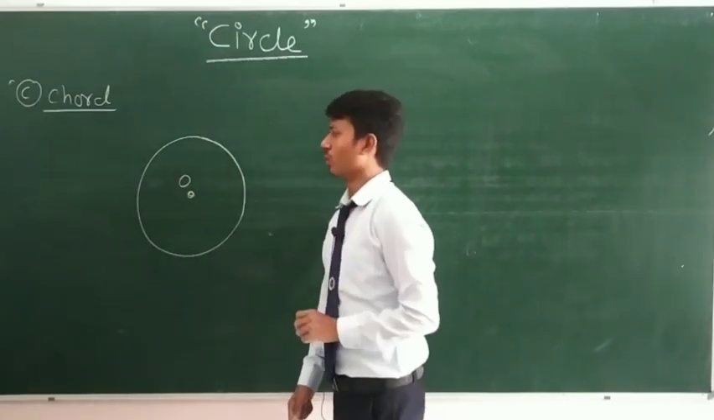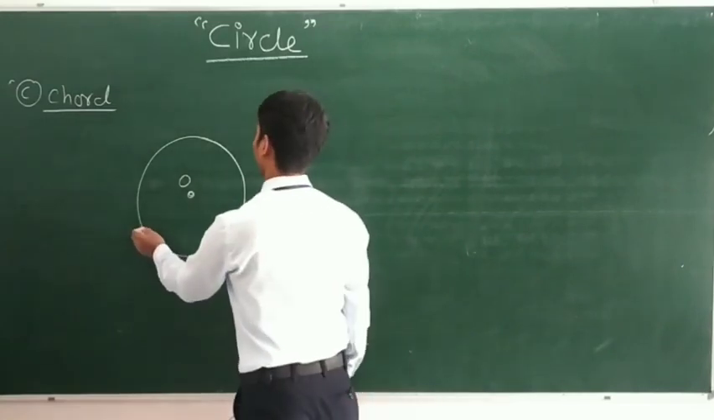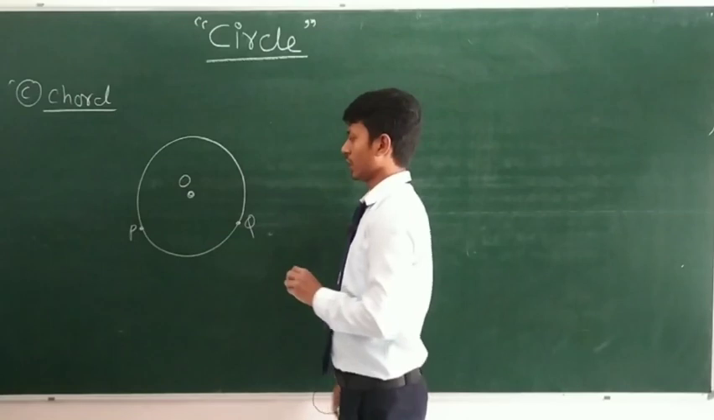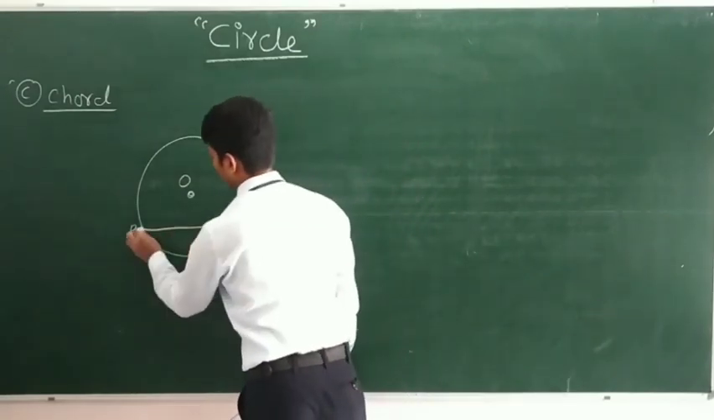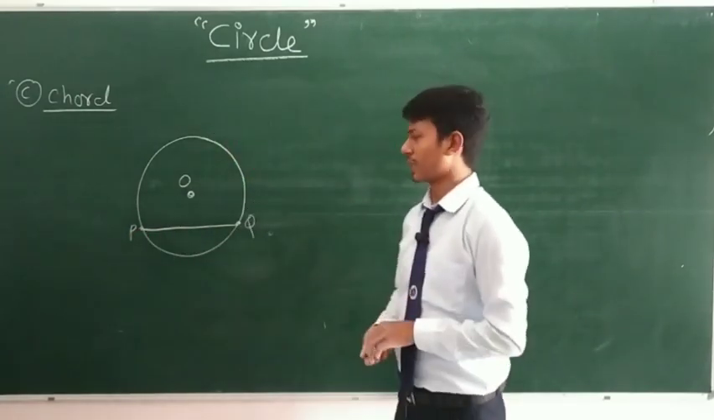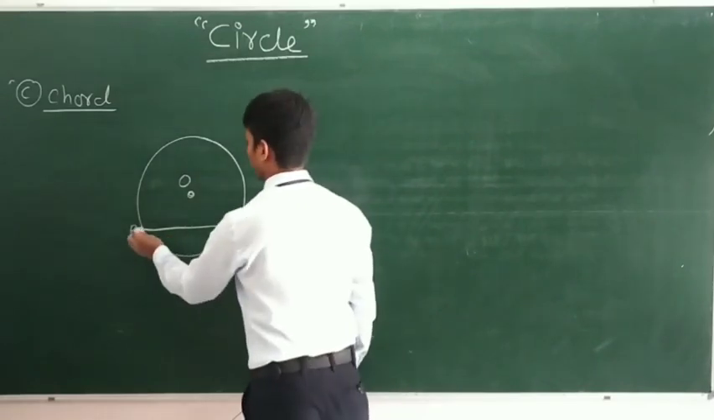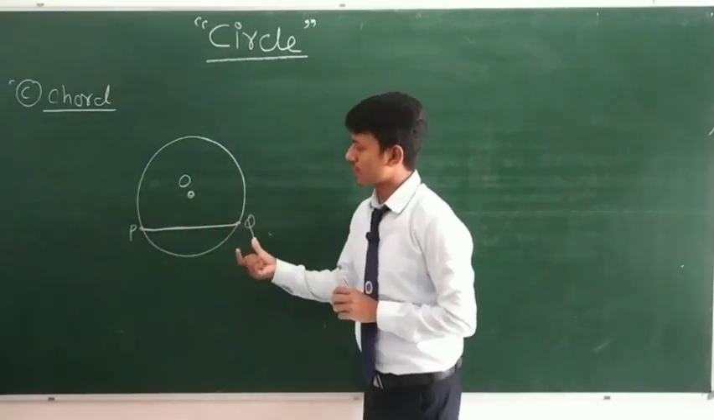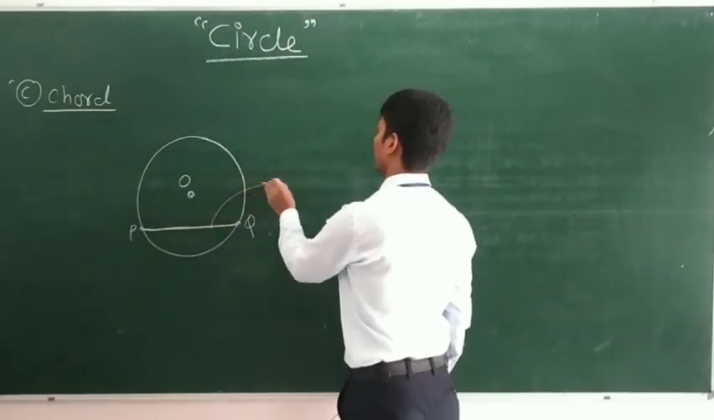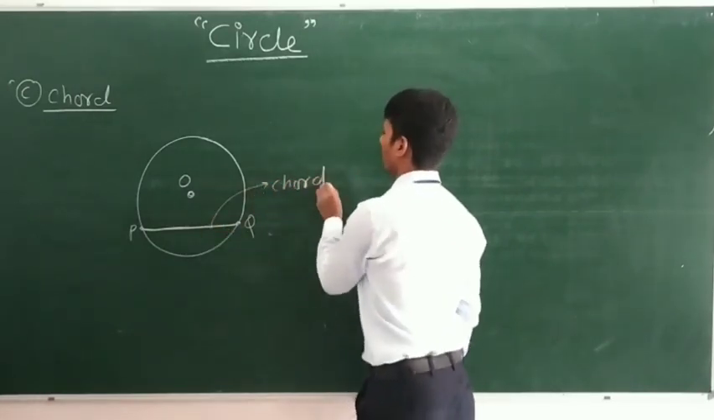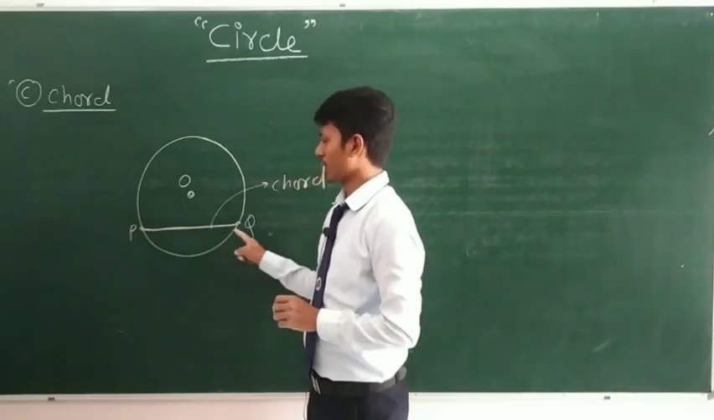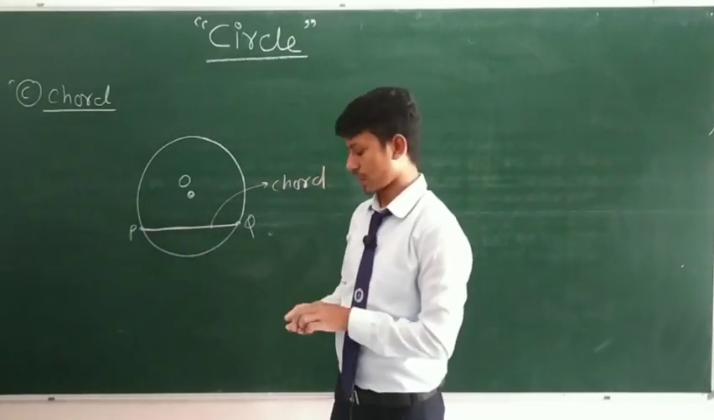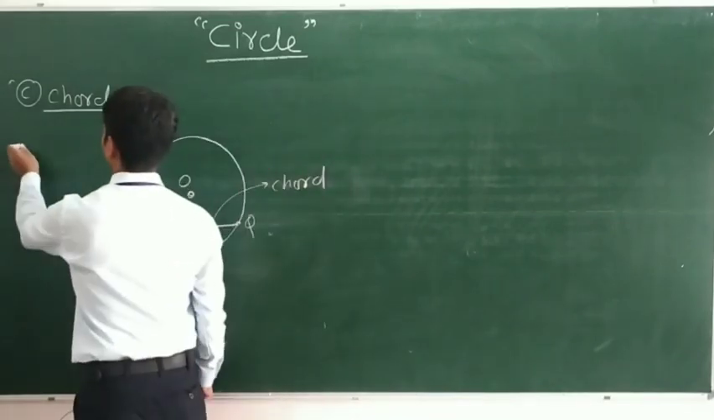Suppose center is O. Take any 2 points P and Q on the circle. Join these. Then you get a line segment, that is PQ. So actually chord is a line segment which is obtained by joining the 2 points of the circle. So if you want to define it, it is a